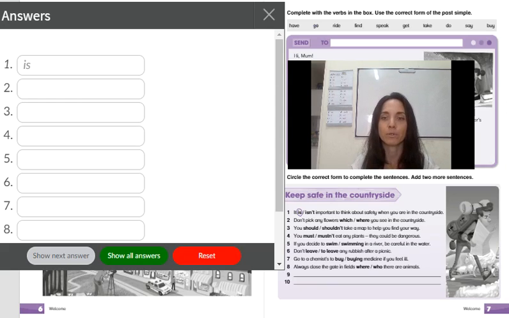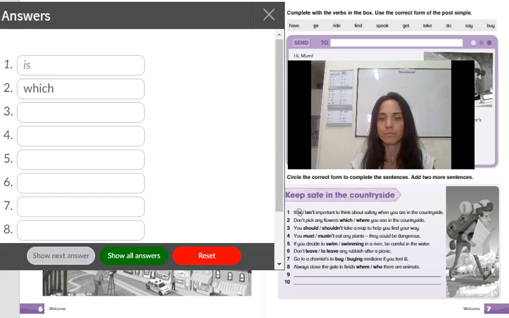What about number 2? Remember that right here you have all the answers, yes? And don't pick up any flowers which you see in the countryside. The which is referring to flowers, which is a thing. In this case it's plural, they are things. So that's when we use which. We use where when we refer to a place.